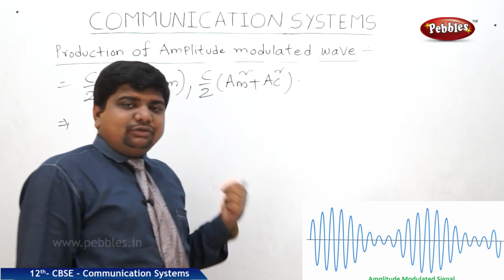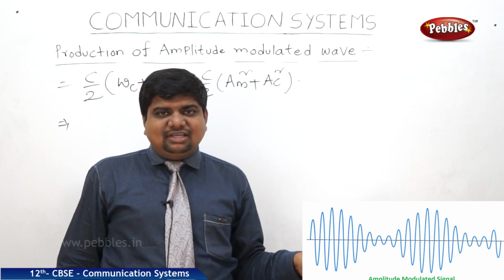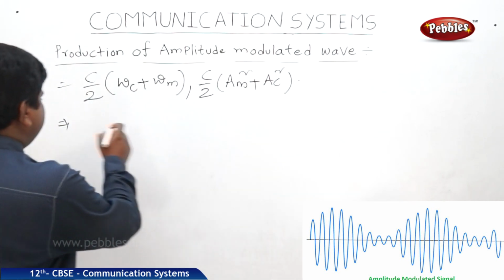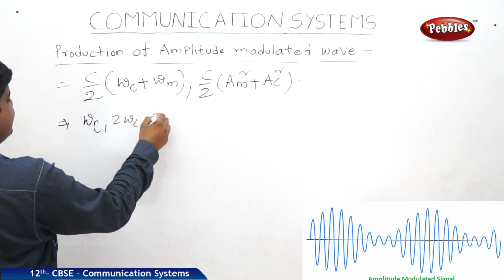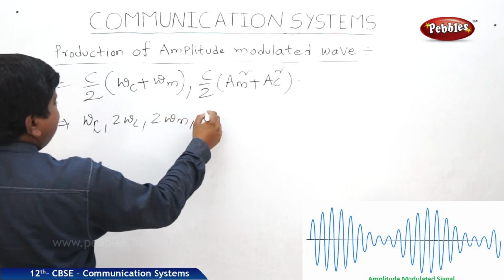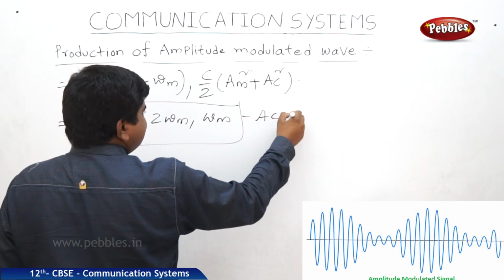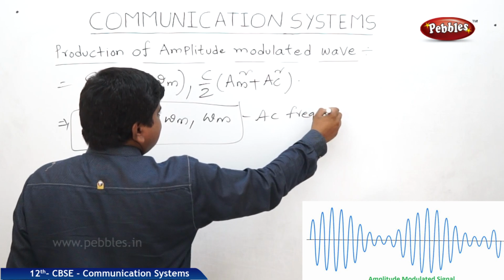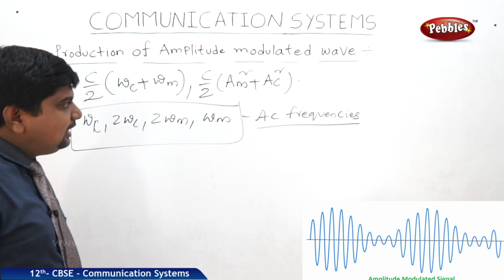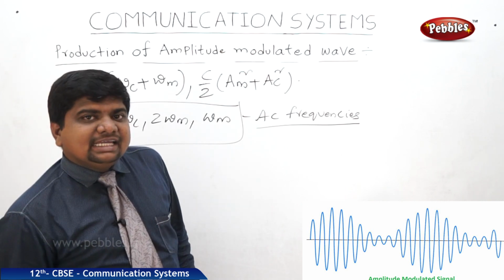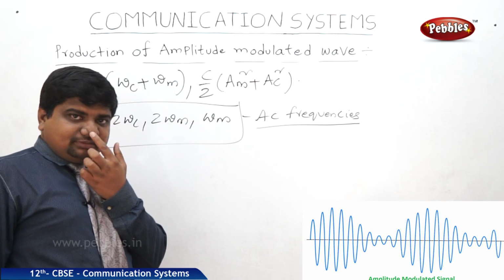In the theory we have already discussed that the band pass filter rejects the AC sinusoidal frequencies like omega c, 2 omega c, 2 omega m. This means these are all AC frequencies, and these AC frequencies are filtered in the band pass filter. That's why these DC terms are visible.